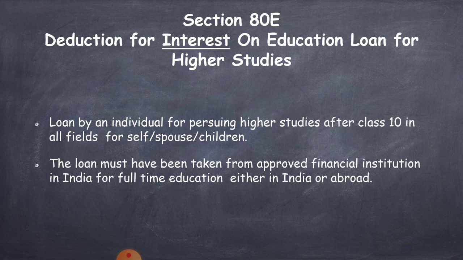Any payment of interest on loan taken by an individual assessee for higher education after 10th standard in all fields can be considered for deduction under this section. Here, the loan may be taken for the education of self or spouse or children.